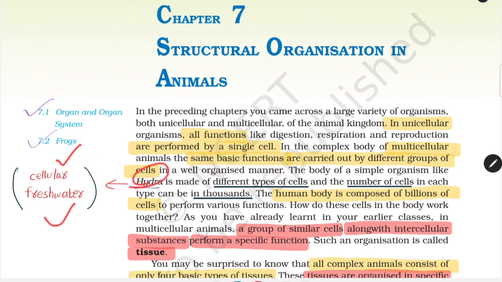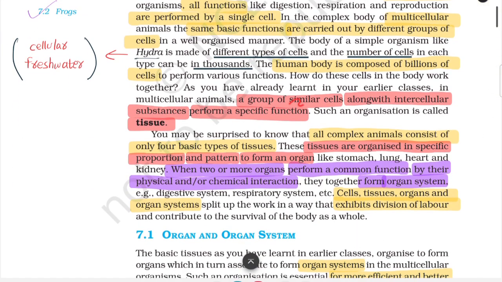Hydra, which is cellular and lives in fresh water, is made up of different types of cells, and the number of cells in each type can be in thousands, which means Hydra is a multicellular organism. The human body is composed of billions of cells, which again means that the human organism is a multicellular organism or an animal. Further on, what is a tissue?